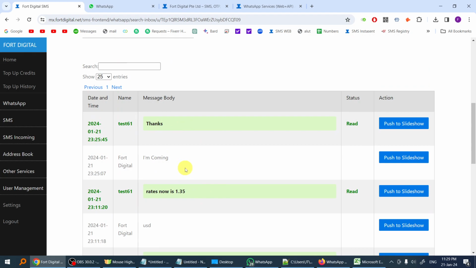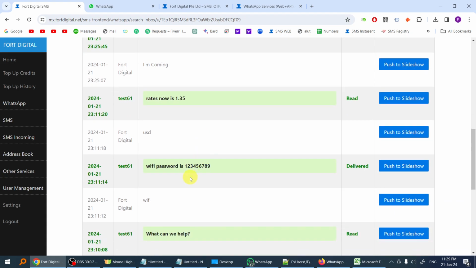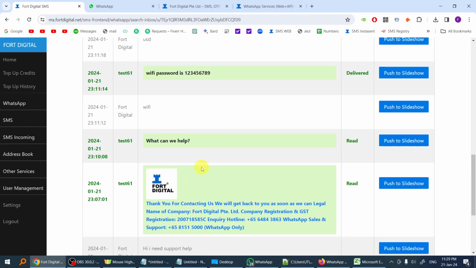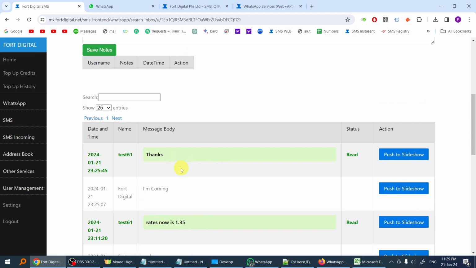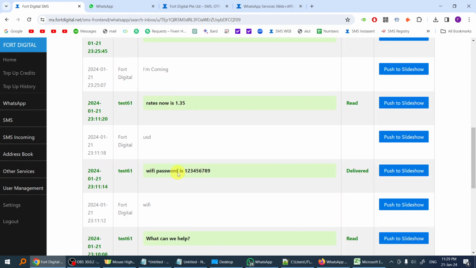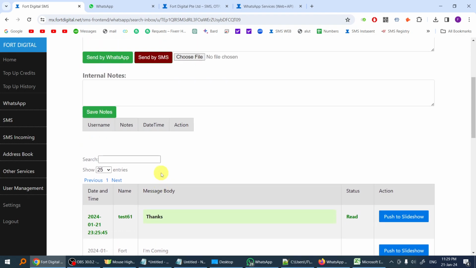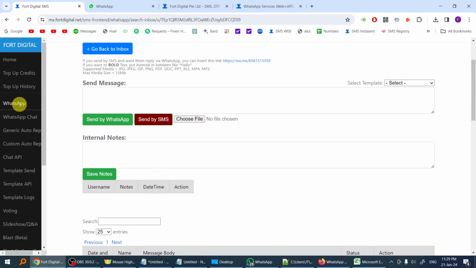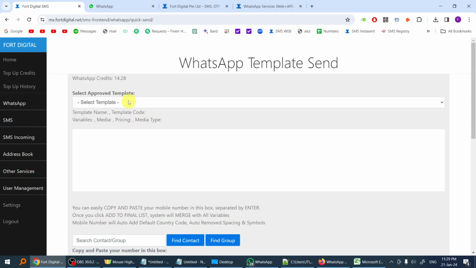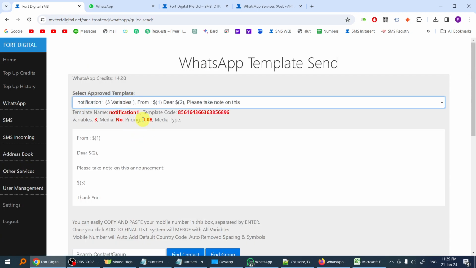You will only be charged the next day. It follows the 24-hour calendar timing, so you will only be charged again for the next day's conversations. For the whole day today, it's only X cents. That's very cheap and very affordable. For the template send, you will be charged according to the pricing here. For example, this template you're going to send will cost you X cents as well.